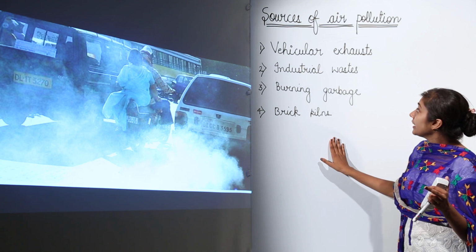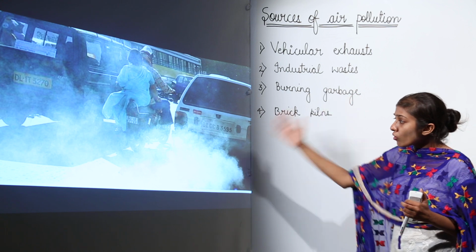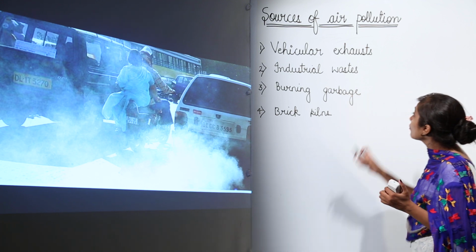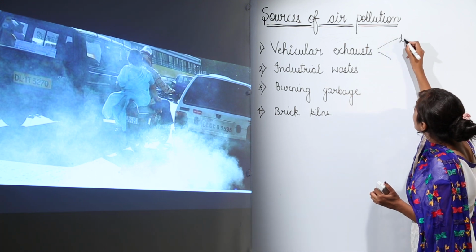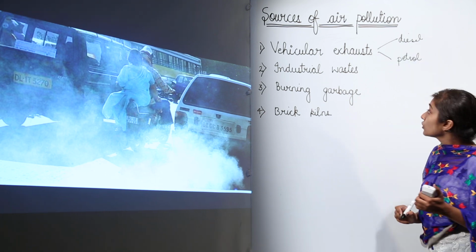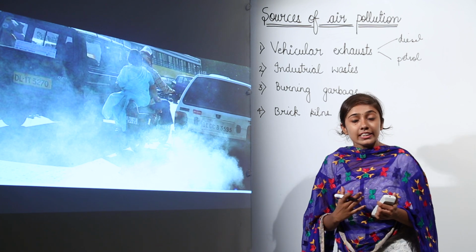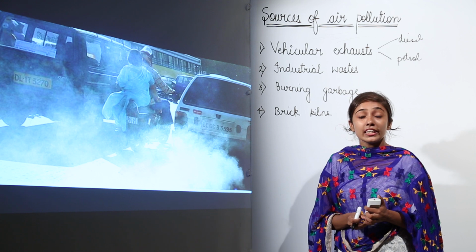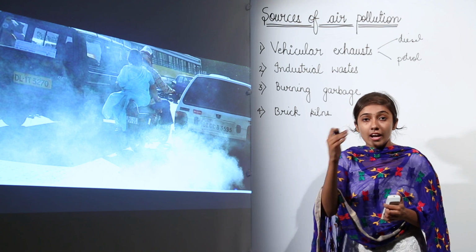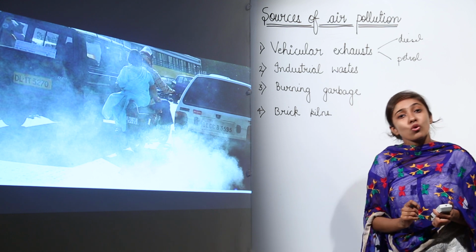Let us discuss firstly the exhaust that is emitted by the vehicles. You must have seen on roads the smoke that is emitted by the burning of fossil fuels. What sort of fossil fuels commonly are there? We have diesel and petrol, right. So, when they are burnt in the automobiles, in the vehicles, they are going to release oxides of nitrogen, they are going to release carbon dioxide. So, these are going to cause threat to the environment, they are going to lead to air pollution. So, vehicular exhausts are the major source of air pollution.